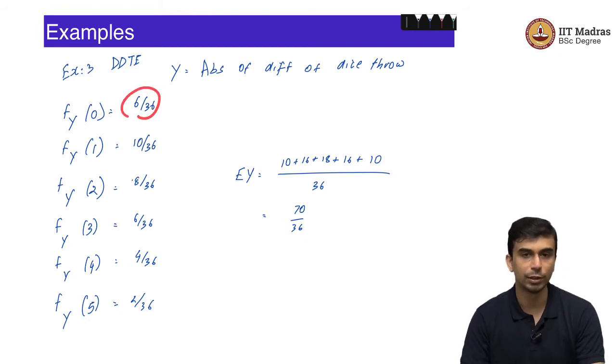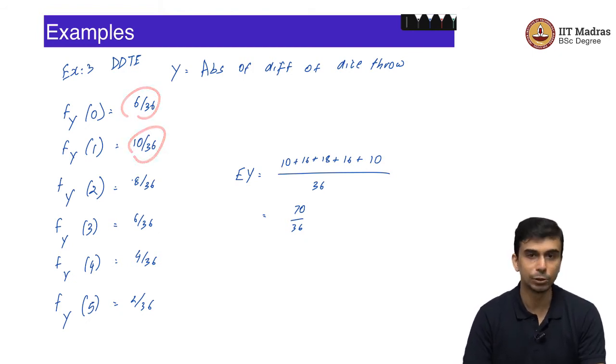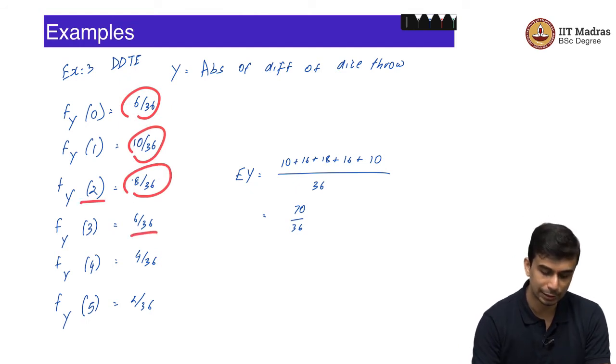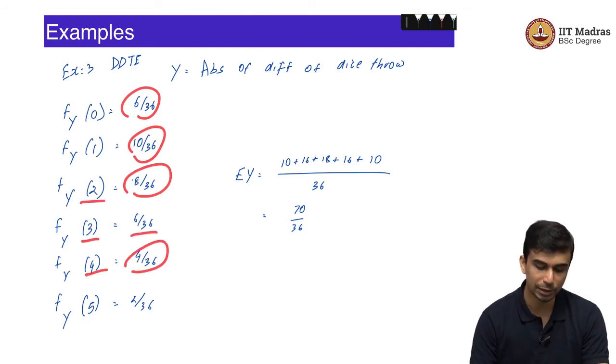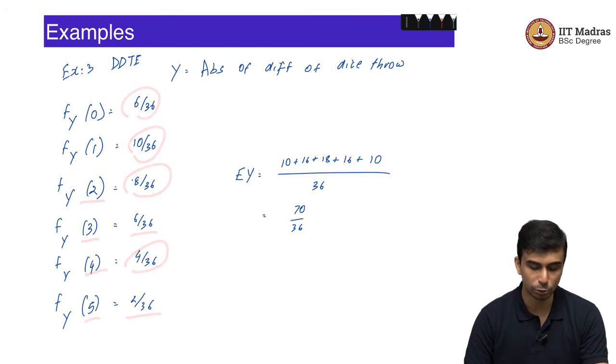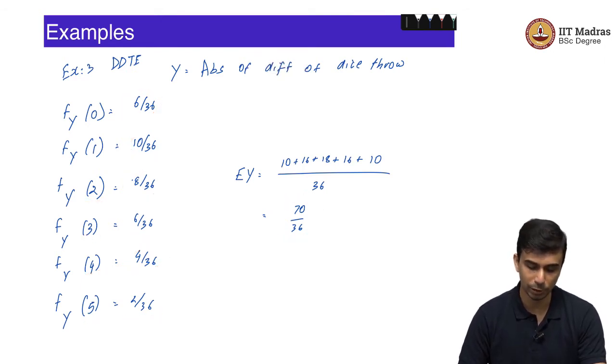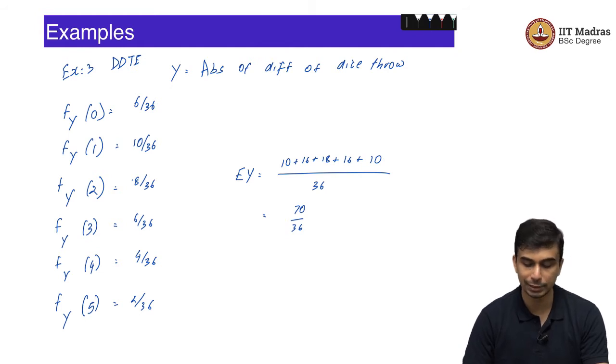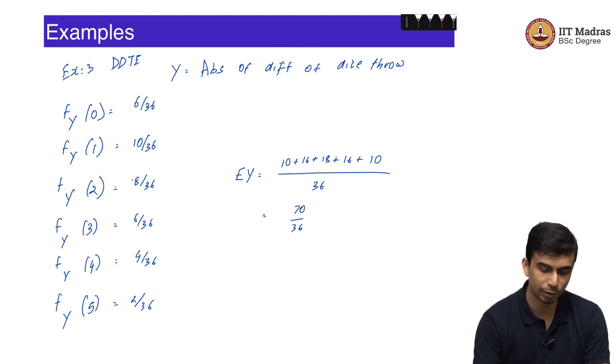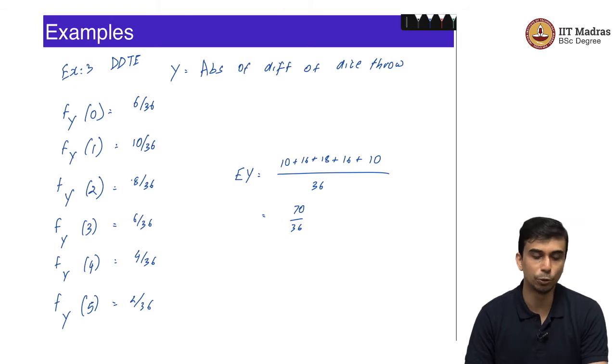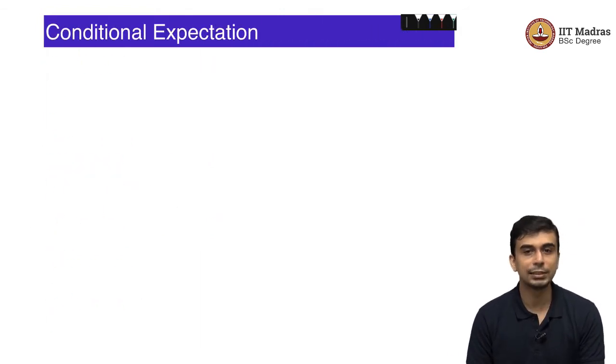So, this would be the probability mass function of this particular random variable, and you can compute the expected value of this random variable using the simple formula, which is 6 by 36 into 0 plus 10 by 36 into 1 plus 8 by 36 into 2 plus 6 by 36 into 3 plus 4 by 36 into 4 plus 2 by 36 into 5. If you did that, you would get 70 by 36. The expected value of the difference is slightly less than 2. Right. These are just some simple examples to get you running.